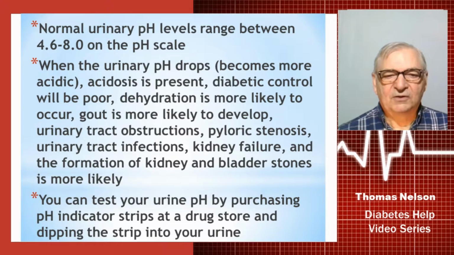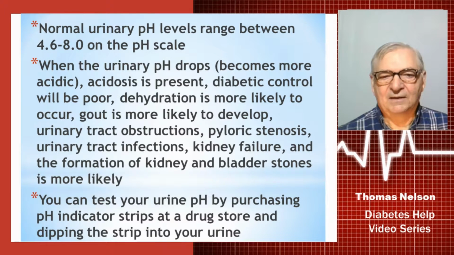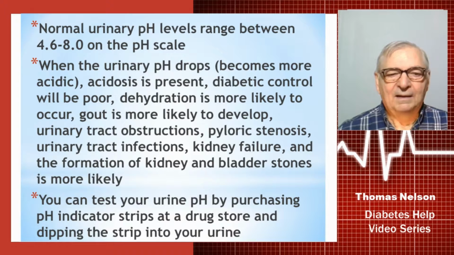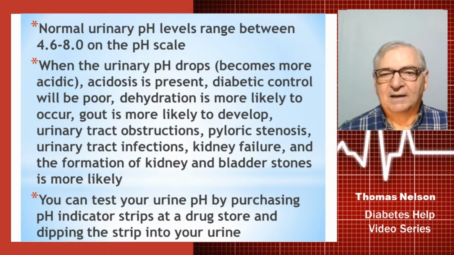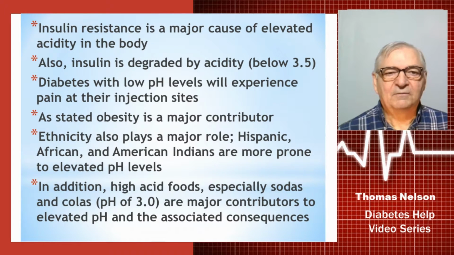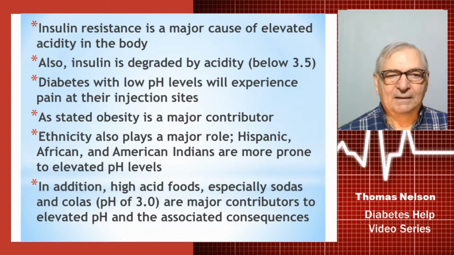You can test your urine by purchasing pH indicator strips at a drugstore, dipping the strip into your urine, and then comparing it to a color chart on the package to determine what your urine pH level actually is. But it's usually going to be a reflection of your diet. Insulin resistance is a major cause of elevated acidity in the body.